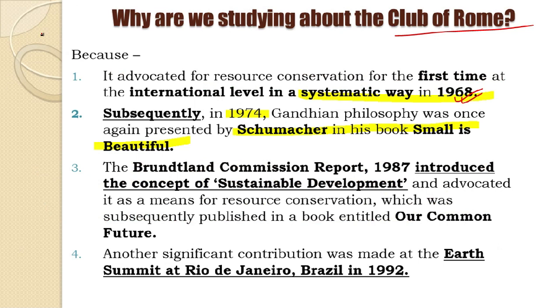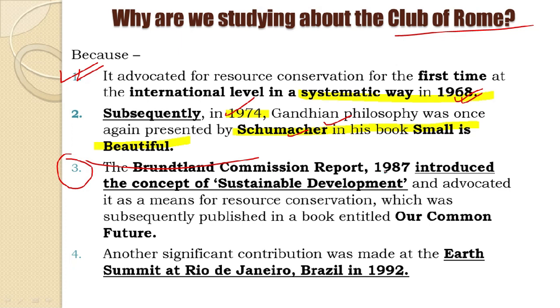First point we have already gone through, okay, that we have seen what was done in 1968. Next we need to go through, only then after 1968 it became a trend. This trend was actually established by the Club of Rome. Subsequently in 1974 we see that Schumacher also followed this trend by introducing Gandhian philosophy in his book Small is Beautiful. Next we see a very important development regarding this.